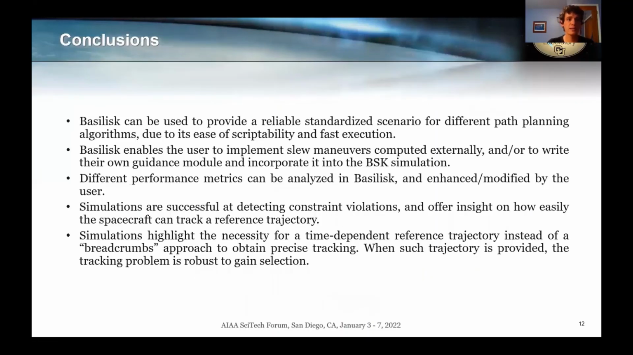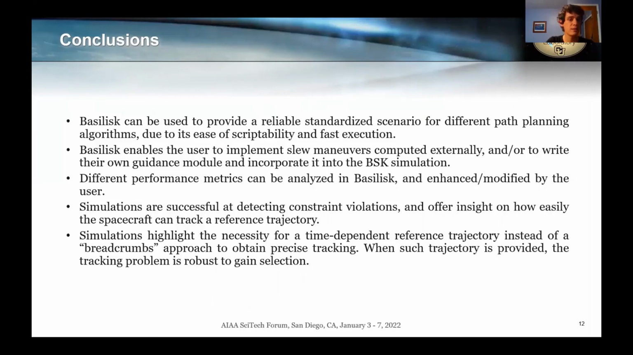In conclusion, Basilisk can be used to provide reliable standardized scenario for different path planning algorithms and enables the user to implement slew maneuver either computed externally or to write their own guidance module. Different performance metrics can be analyzed in Basilisk, and simulations are successful at detecting constraint violations and offer insight on how easily the spacecraft can track a reference trajectory.